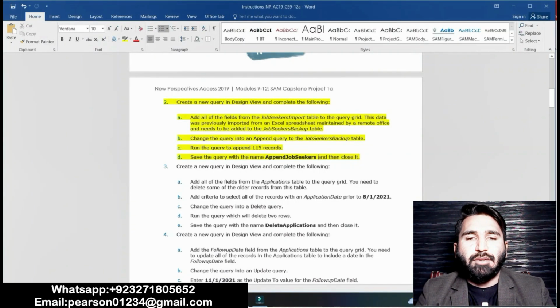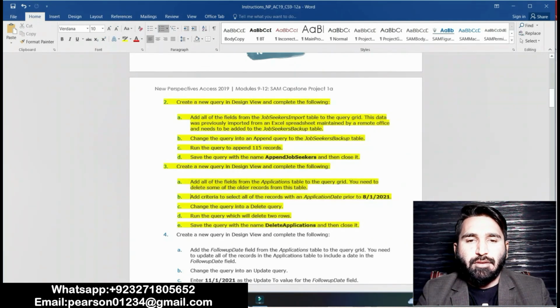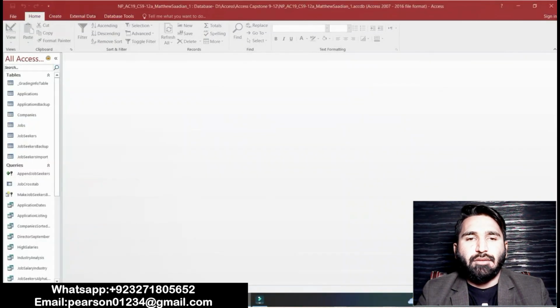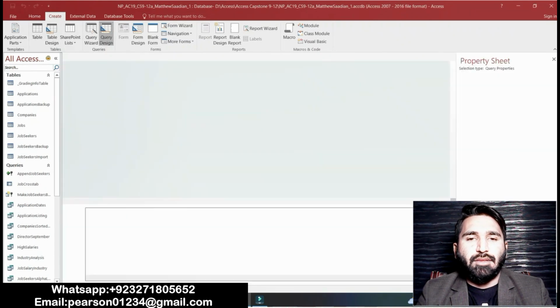Question number 3 is to create a new query in Design view and complete the following. Moving on in the Access file, create a new query in Design view. Go to Query Design, and then create a new query.